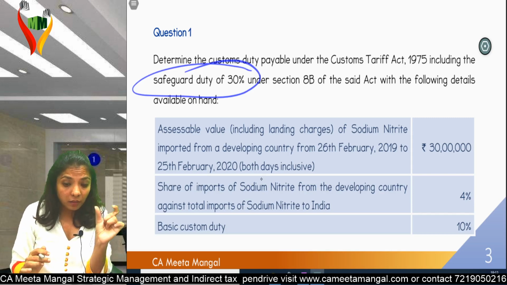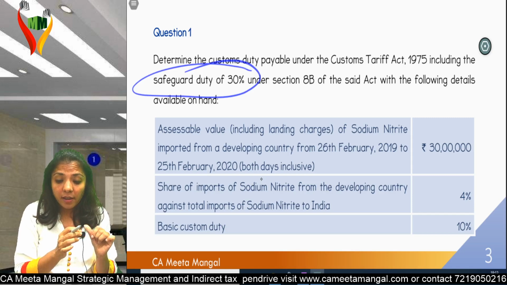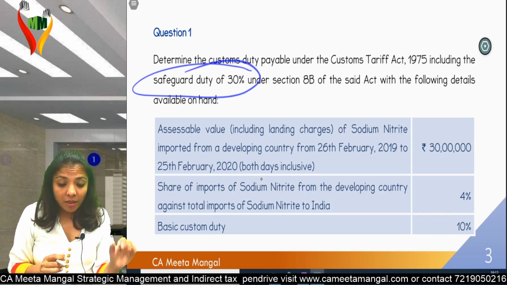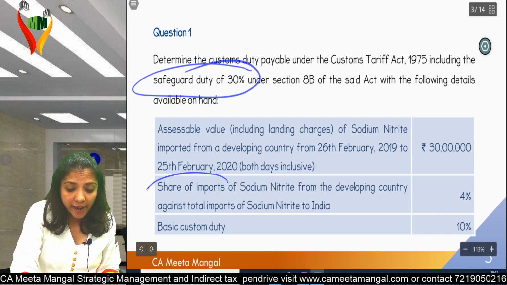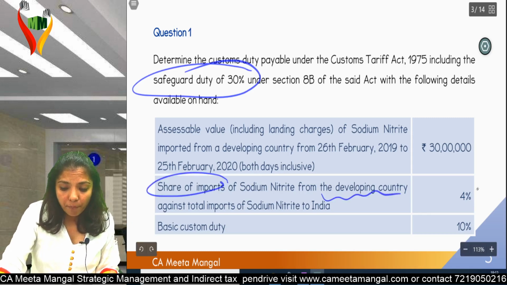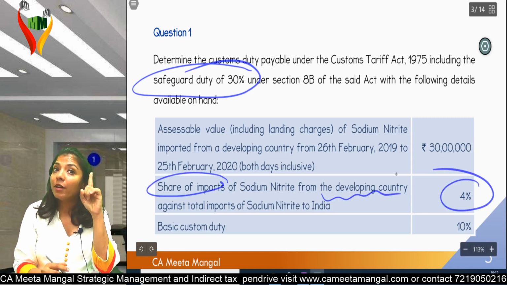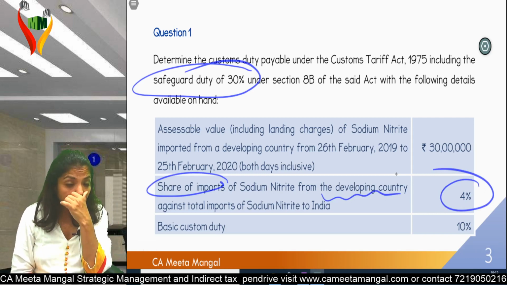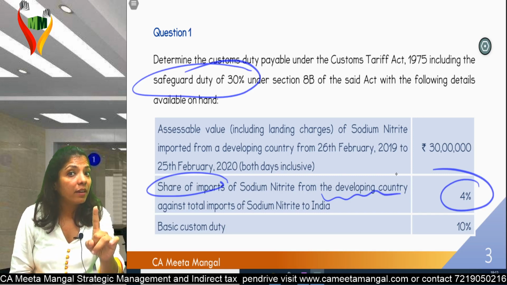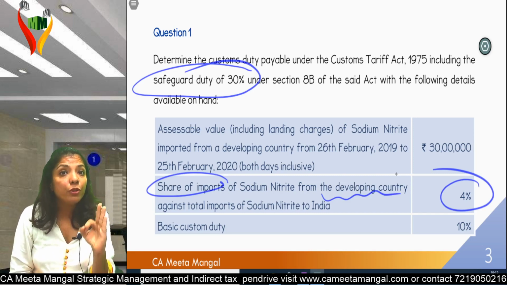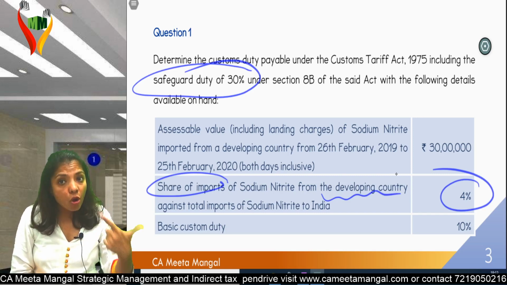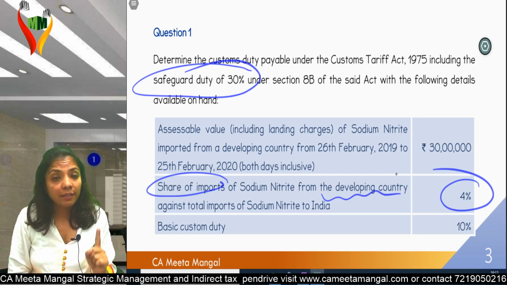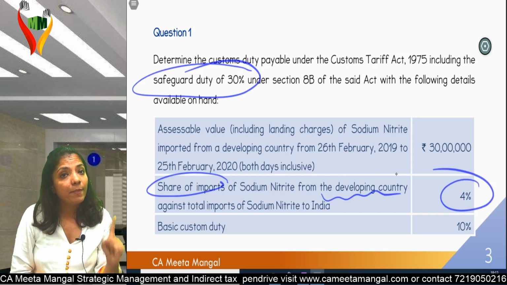In this 1 year, sodium nitrate imported was 30 lakhs, out of which the share of that developing country was 4%. Only one developing country, and in case of one developing country, it should be up to 3%. The moment it crosses 3%, safeguard duty will be applicable. So in this case, safeguard duty will be applicable.